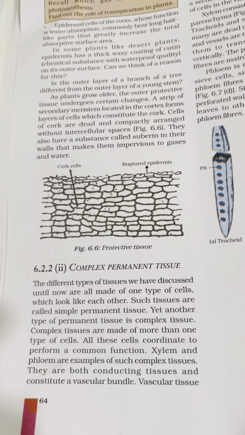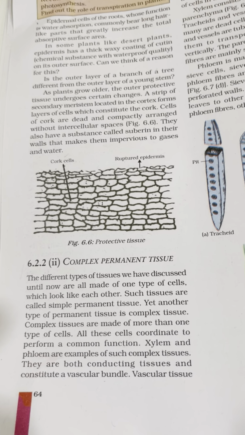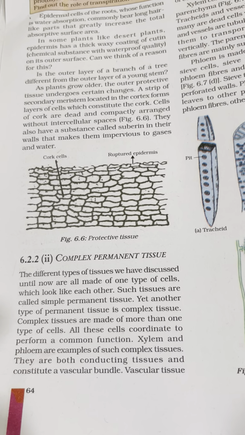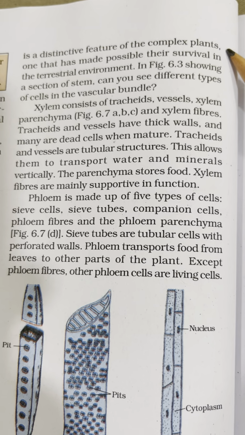Xylem and phloem are examples of such complex tissues. They are both conducting tissues and constitute a vascular bundle. Vascular tissue is a distinctive feature of the complex plants.